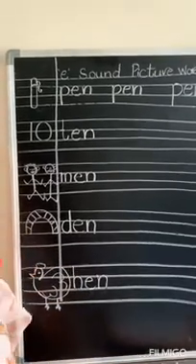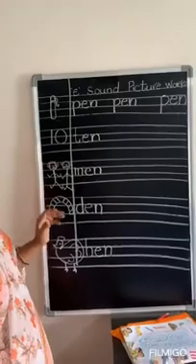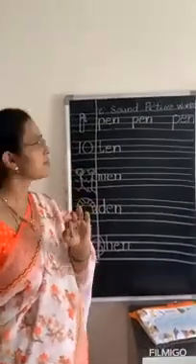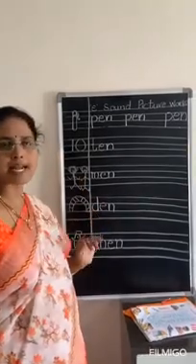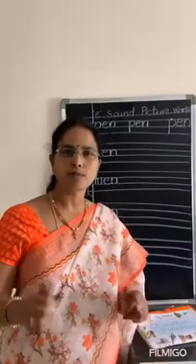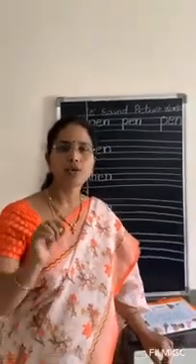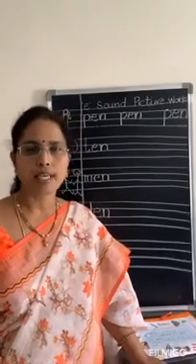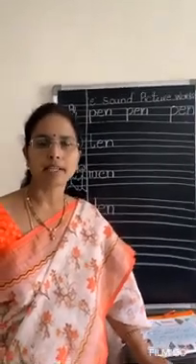So this you are going to write all the words neatly in the notebook 3 times with the pictures. Practice the pictures very well, children, and don't worry if you are not getting the pictures properly first day or second day. Don't worry, you try it, you will get it. Okay. So automatically when you keep on drawing and writing, you will get it.